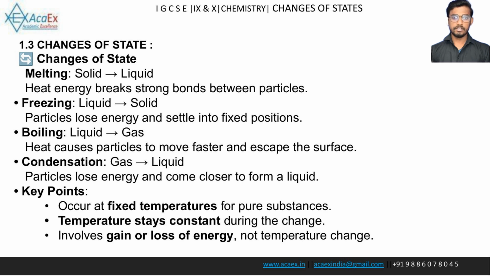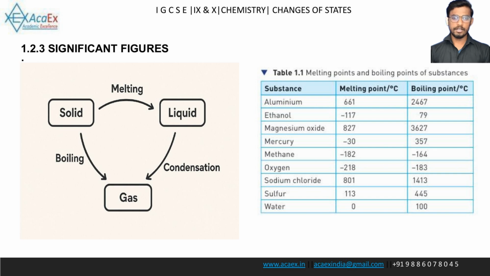Key points. For pure substances, these changes occur at fixed temperatures. The temperature stays constant during the change of state. These changes involve a gain or loss of energy, not a change in temperature. This table shows the melting and boiling points of various substances.